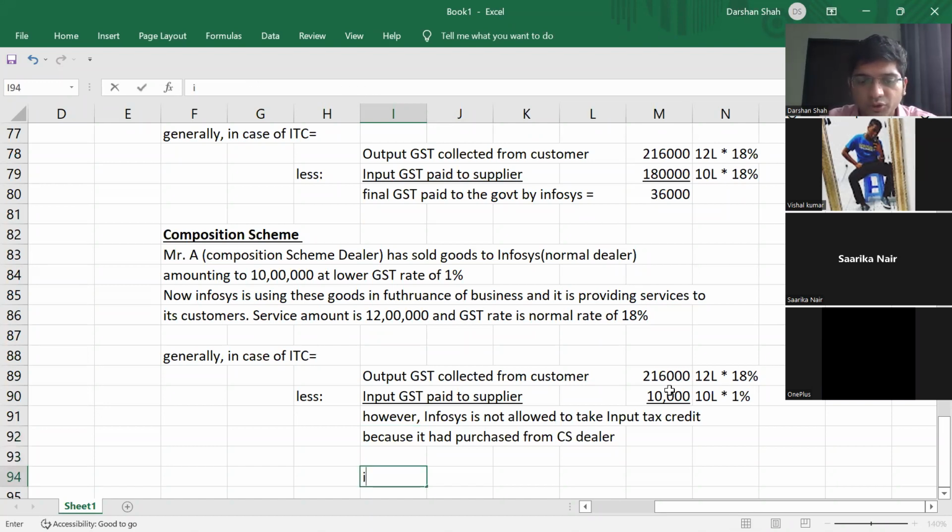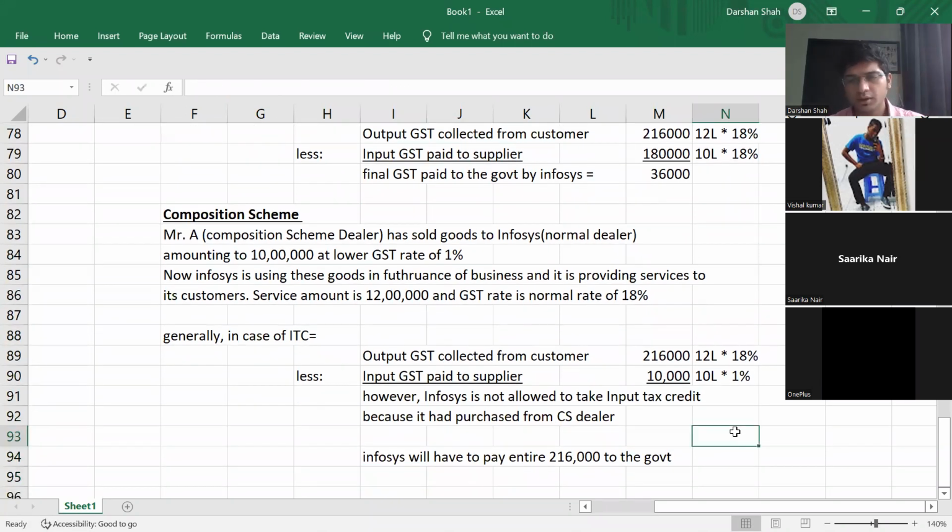So Infosys will have to pay the entire 2,16,000 to the government. Whatever is collected has to be entirely paid to the government.